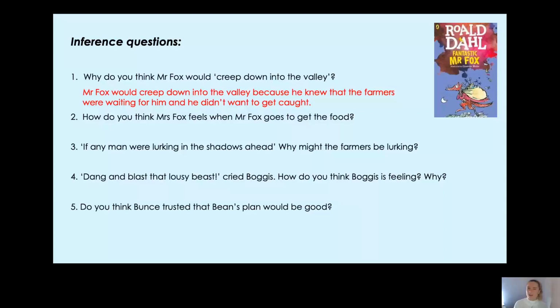Well, what I'd like you to do now is have a go at question number 2, 3, 4 and 5. I've given you some ideas for question number 2, but can you come up with some answers for the others? Okay, so you will find these questions on worksheet Year 2 Reading, 22nd of January, Resource 2.